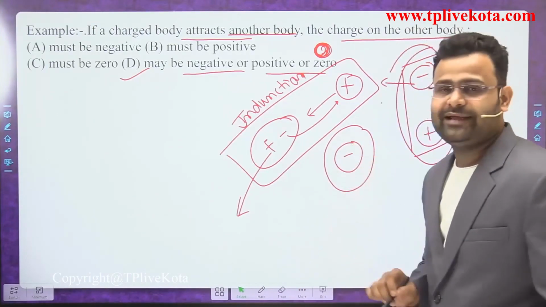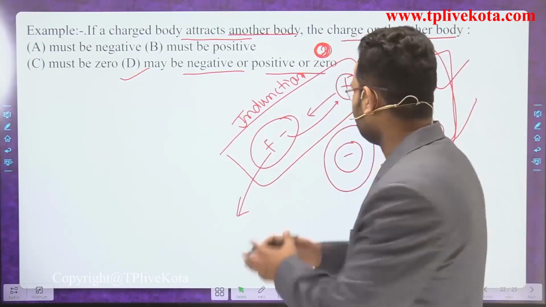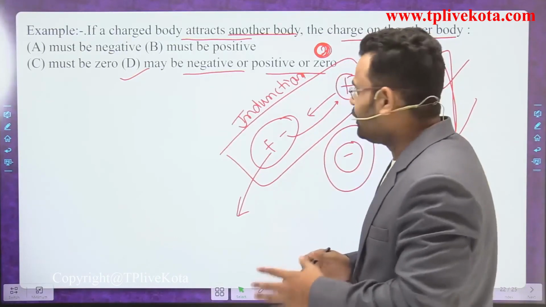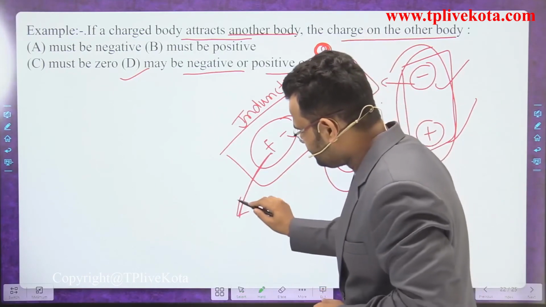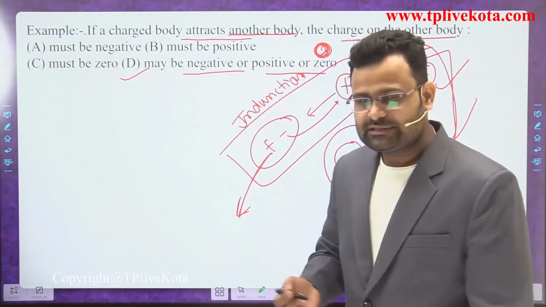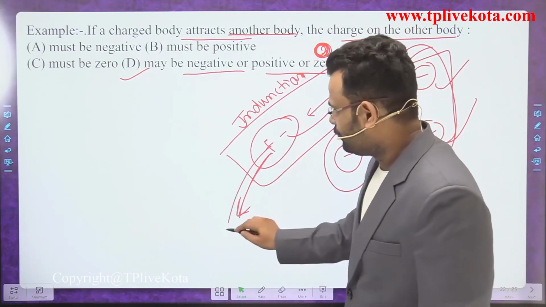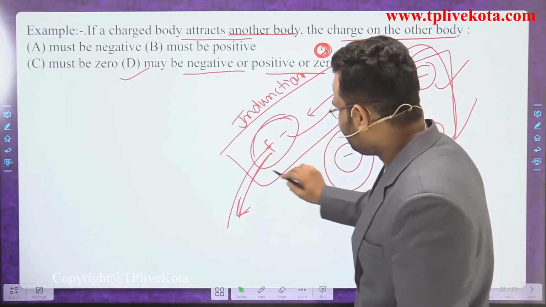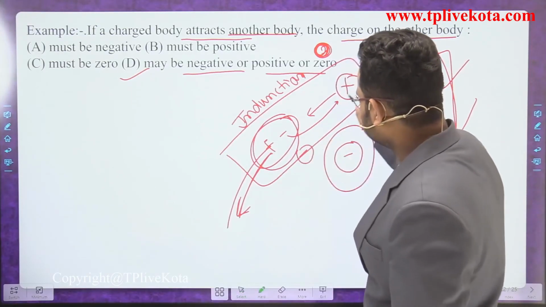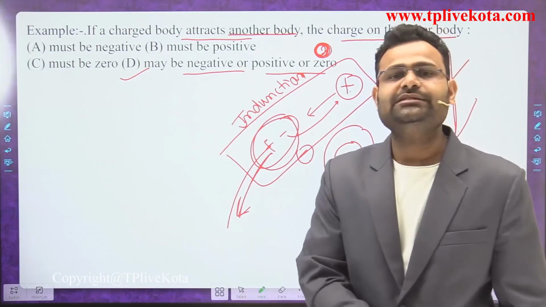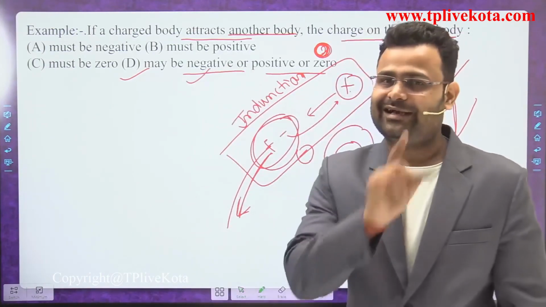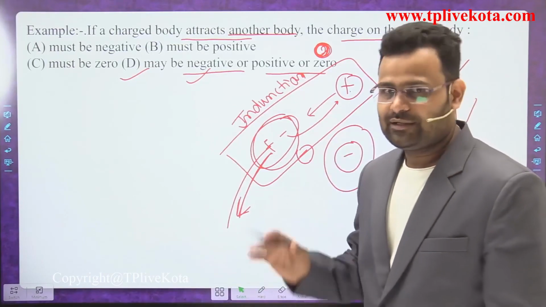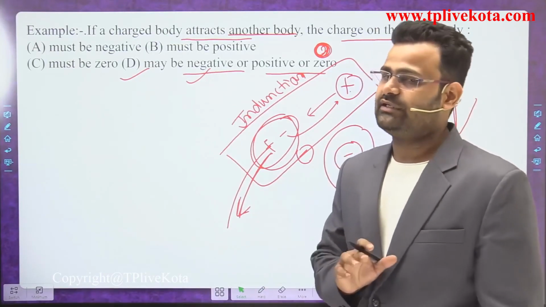If positive and negative are both equal in amount, then we discuss induction. In the positive charged body, the force of repulsion is applied, since like charges repel, so the positive will move out. What will remain here? A negative charge, and positive and negative attract each other, so it is possible. So option D is the correct answer here. Okay, understand that? So option D is correct.